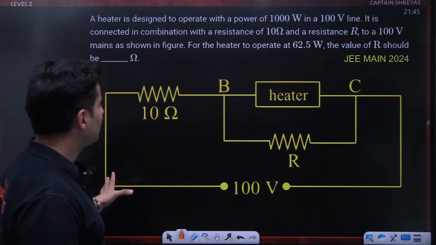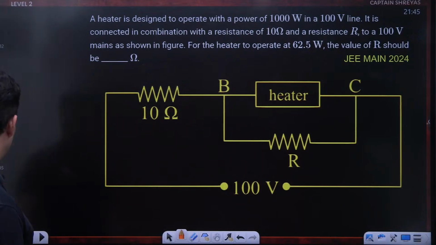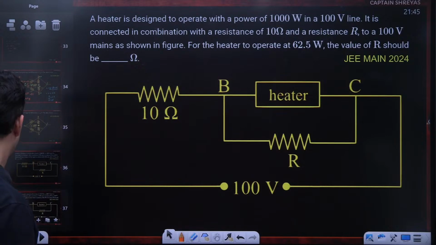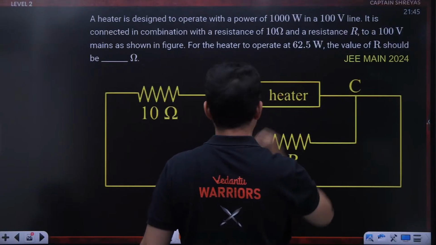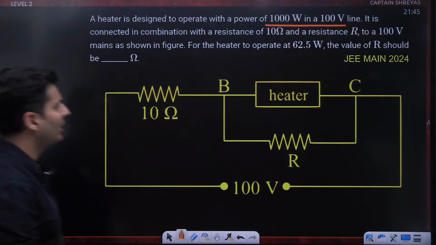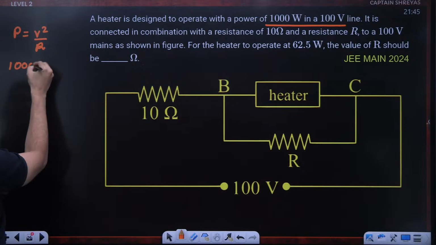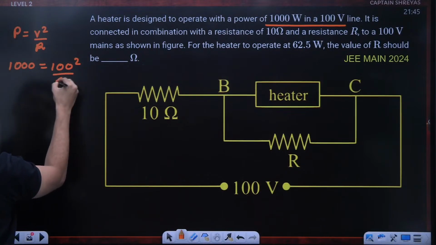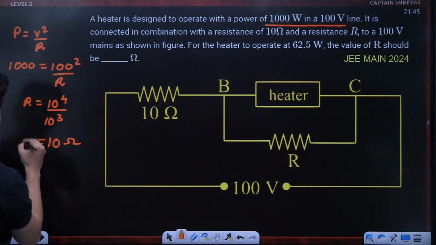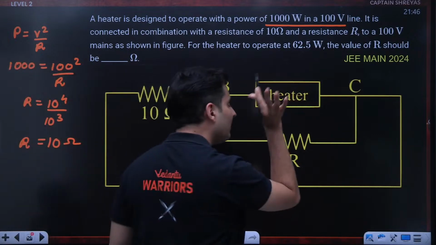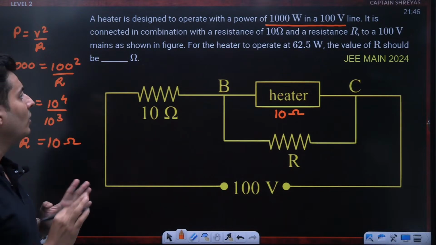Anyways, okay, let's see how do we do this question. First of all, maybe I will need some duplicate slide because there is some bit of calculation involved. For this heater, using this particular data, what can I find? Power is equal to V squared by R. So power is 1000, voltage is 100 squared, divided by R. So R will be 10 raised to 4 by 10 to the power 3, which is basically 10 ohms. So that is the resistance of the heater. Treat these kind of questions like a normal resistor problem. Then it becomes easier to solve.